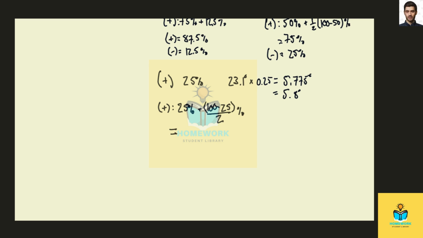So in the end, we get 25 plus the quantity 100 minus 25 divided by 2, which is 37.5, giving us a grand total of 62.5%, meaning that the remaining percentage must be due to the negative rotation, which would then be 37.5%. And I forgot the percent sign in this answer.